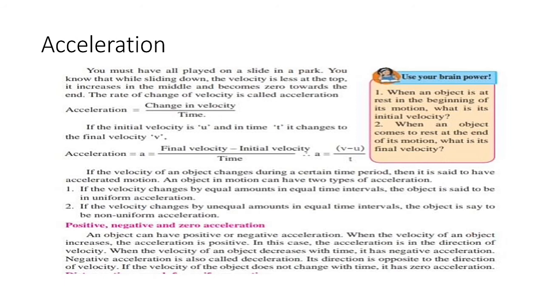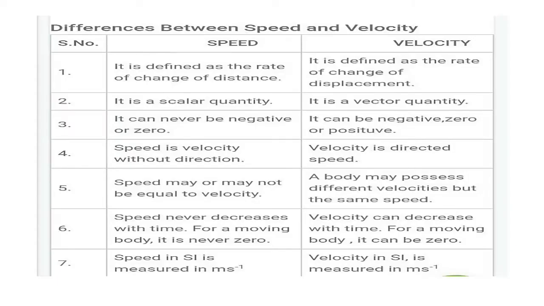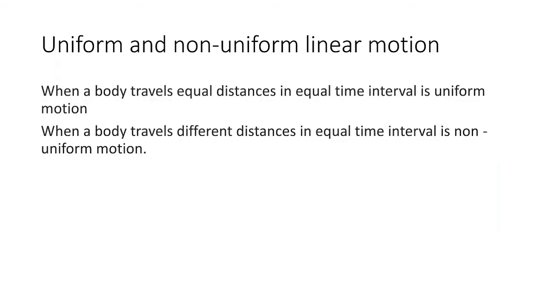Now, acceleration. What is the basic definition of acceleration? We have studied velocity, and we know velocity is defined as the rate of change of displacement. From that we study acceleration. Acceleration means change in velocity per unit time, or the rate of change of velocity. If the initial velocity of an object is u and the final velocity is v in a time interval t, then acceleration a is defined as final velocity minus initial velocity divided by time. That means a is equal to v minus u divided by t.